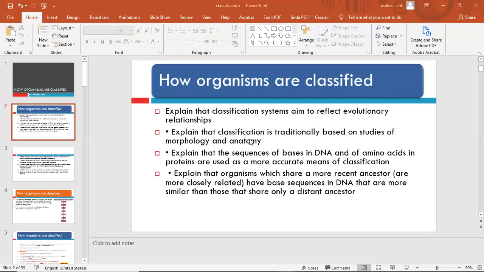So the sequence of bases of DNA is recently introduced as a means to classify organisms, and explains that organisms which share a more recent ancestor are more closely related, have base sequences of DNA that are more similar than those that share only a distant ancestor.